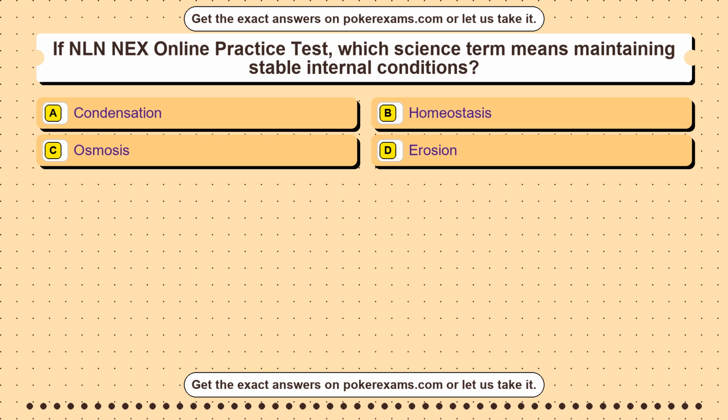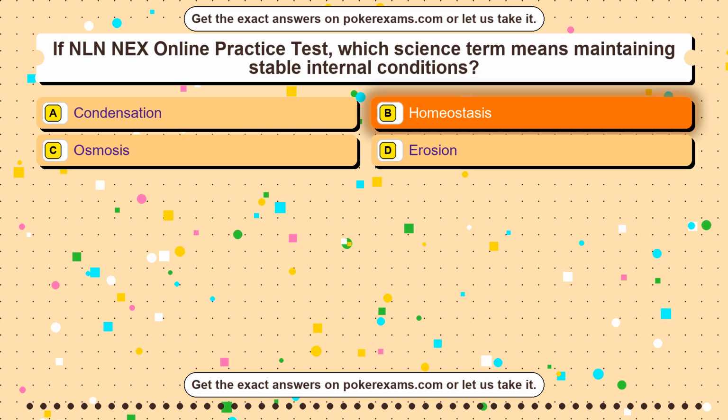Question 20. If NLN NEX online practice test, which science term means maintaining stable internal conditions? Option A condensation. Option B homeostasis. Option C osmosis. Option D erosion. The correct answer is option B, homeostasis.